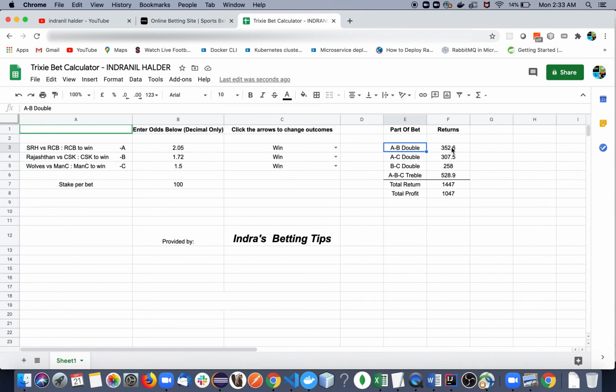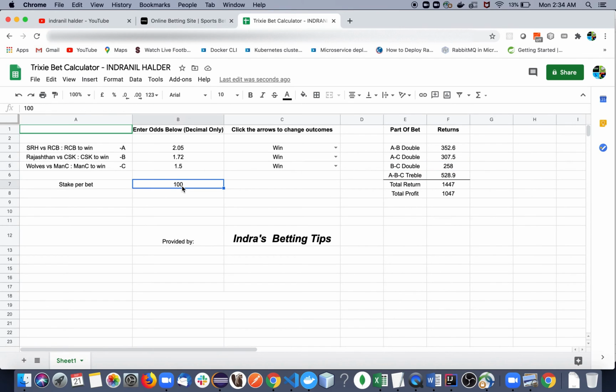So if A and B is a double, you will get this return. And if suppose B is not correct, and A and C were correct, you will get this one. Okay, you are understanding the point, right? And suppose you predicted this wrong, but B and C were correct, you would have got 258. So that's how it is calculated. And if all three are correct, only then will you get this money.